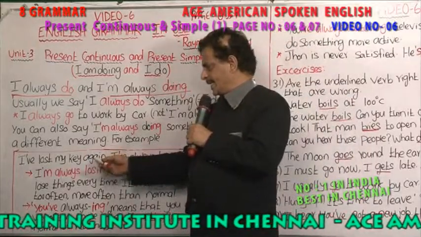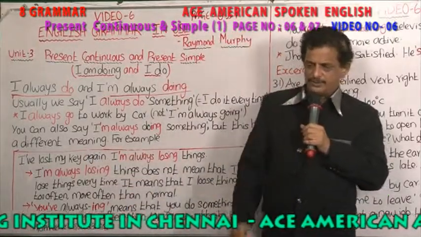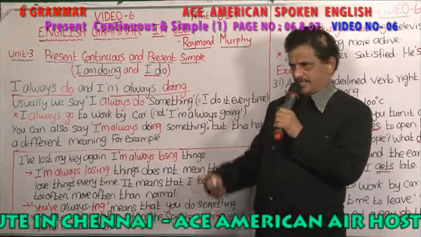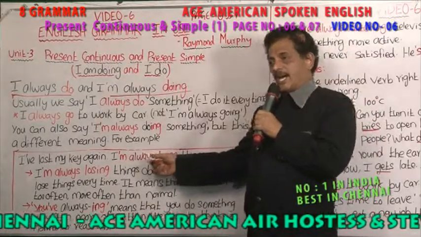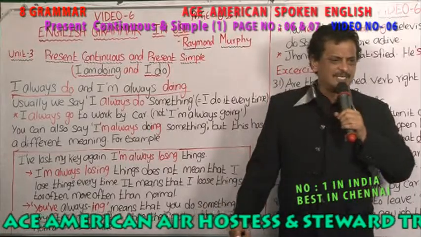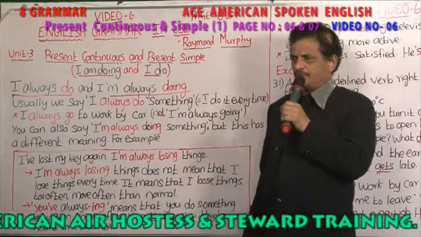See, I have lost my key again. Often I lose my key. I have lost my key again. Once again, I have lost my key. So I am saying, I am always losing things. Here you are using present continuous, right?